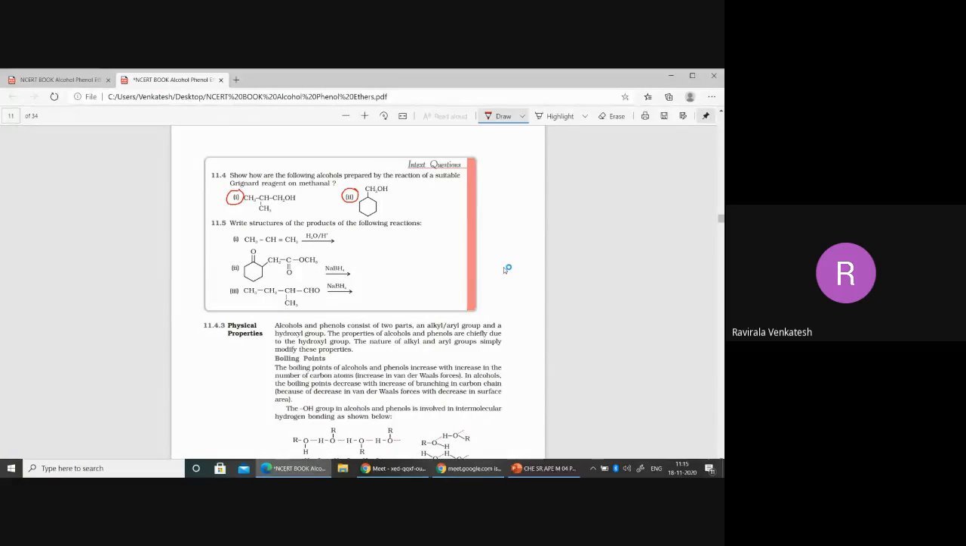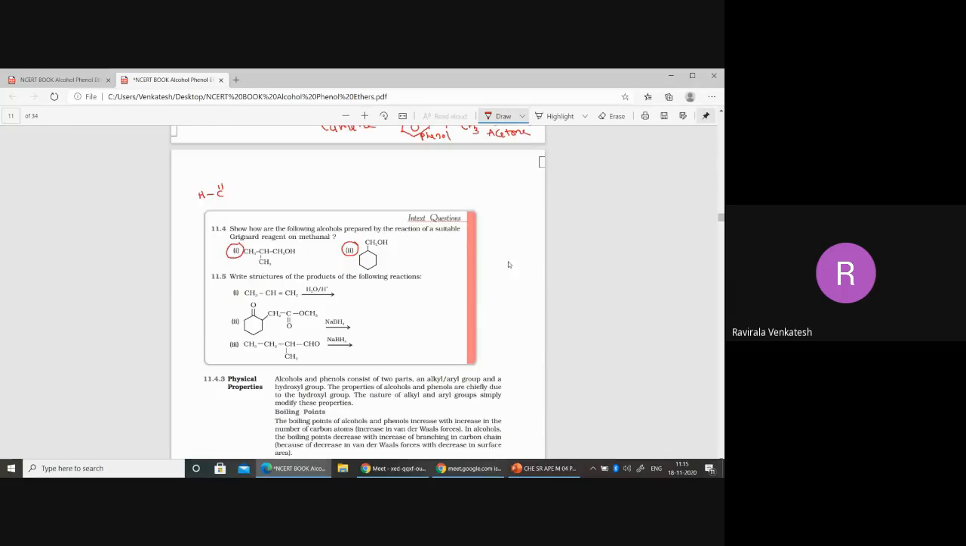the suitable Grignard reagent on methanol. So what they are saying here is, you have to take methanol. Compulsory, you have to take methanol. Very simple it is. It looks very difficult, but we can make it very simple. So the carbon compound must be methanol only. From this, we need to convert this into CH3, CH, CH3.